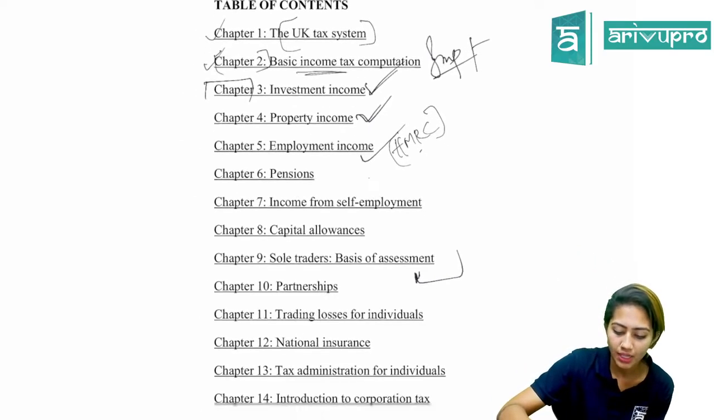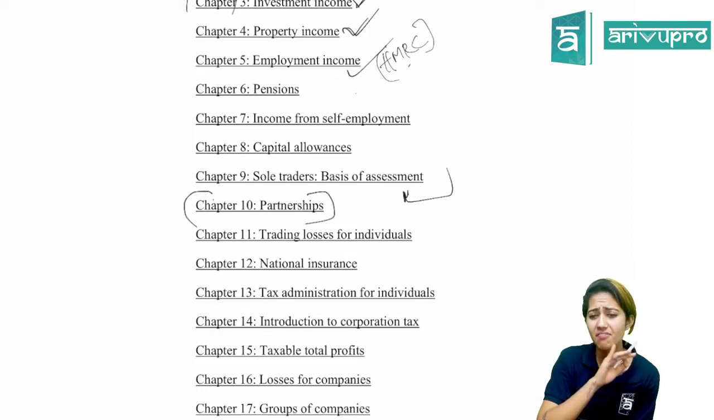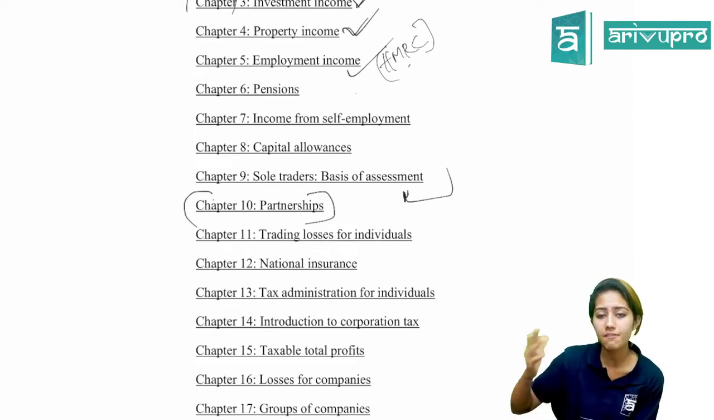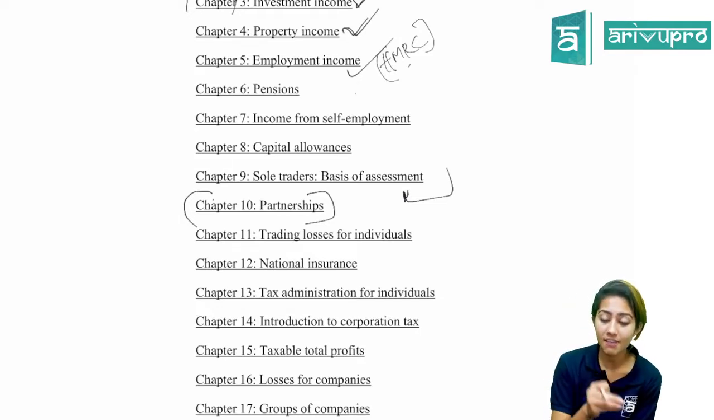Okay, fine. After that, we'll have an isolated chapter, that is chapter 10, partnership, but that's a very, very easy chapter, because if up until chapter 9 is clear, chapter 10 is going to be very easy for you. All right, but it's a very important chapter.